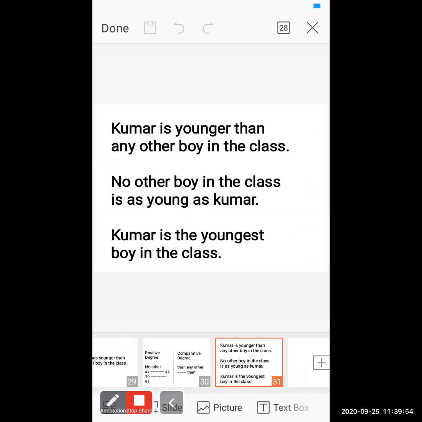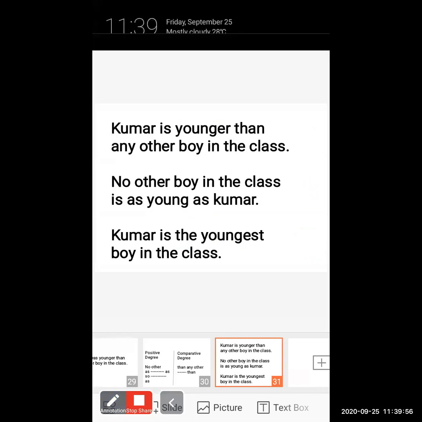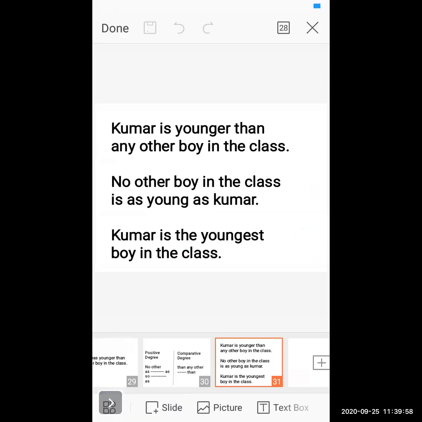The first thing is that you have to identify which degree this sentence comes under. First you have to identify this. And how are you supposed to identify? If you see the adjective words, this is the easiest way to find which degree it comes under.